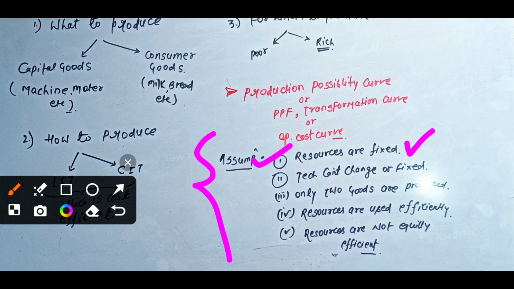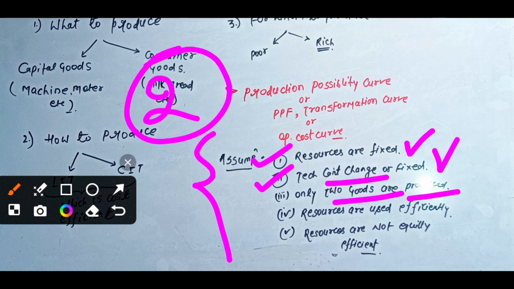The second thing is that technology can't be changed, or it is fixed also. So you can't change your technology. The technology that you are given, you have to use that. Third, only two goods are produced. Many of you will think why only two goods.